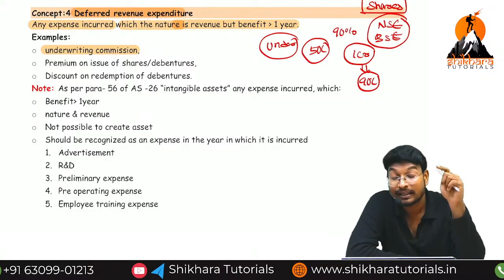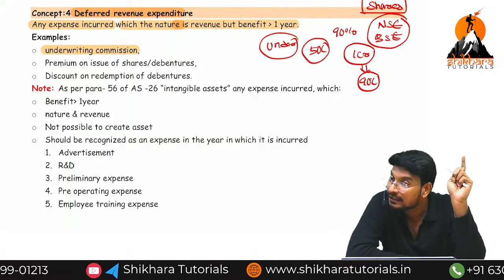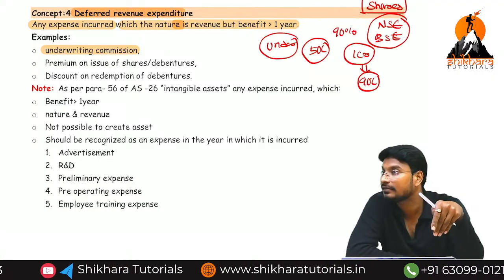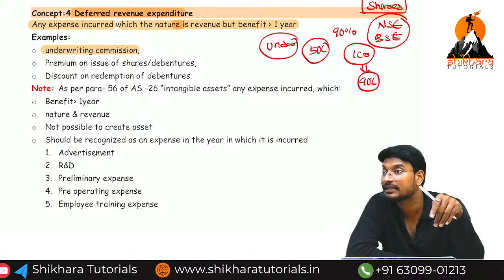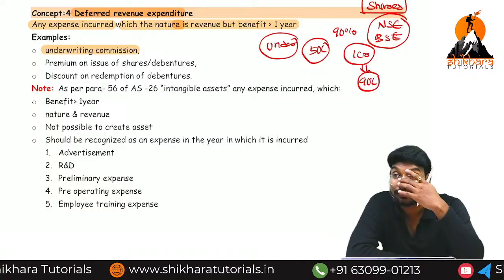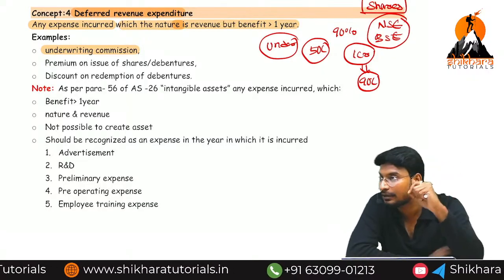Expenses. With the help of that expense, we are going to get the benefit for more than 1 year or less than 1 year? More than 1 year. But related to fixed asset? No. Related to capital, related to liability. So for that reason, this kind of expense is called what, ma? Deferred revenue expense, not a normal expense. Related to fixed asset means capital expenses. Are you getting the point or not?